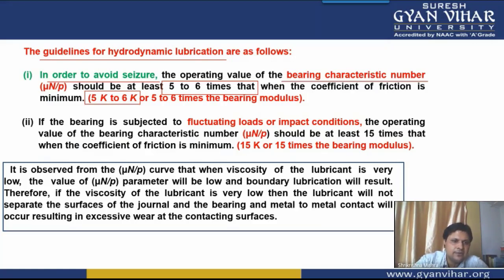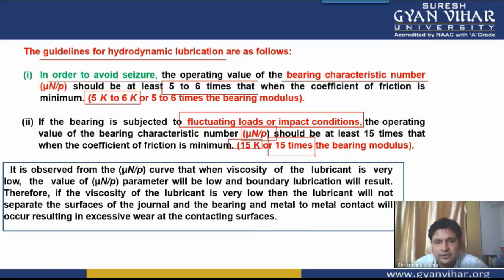All right. And if there is some fluctuating load acting on the bearing, in that case your bearing characteristic number should be 15 to 16 times of bearing modulus. This also you should keep in mind: if the load is fluctuating, or if there is an impact load which is applied suddenly, then in both these cases the bearing characteristic number should be even more than 5 to 6 times.